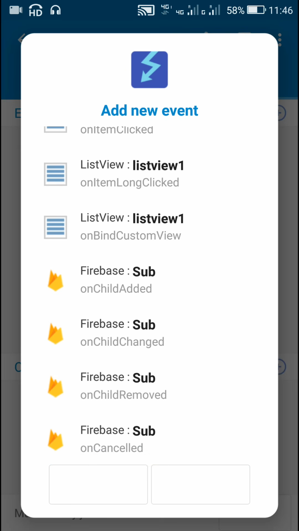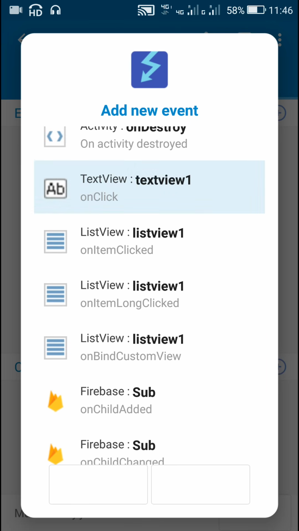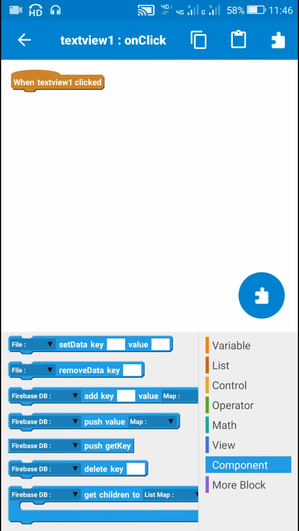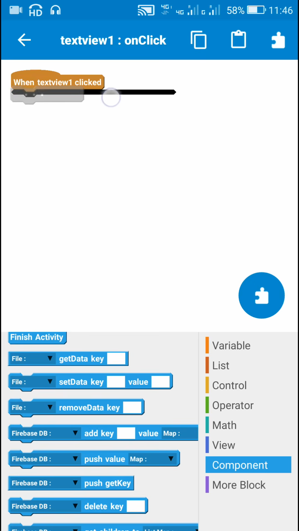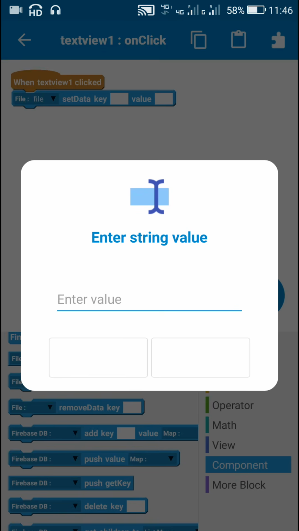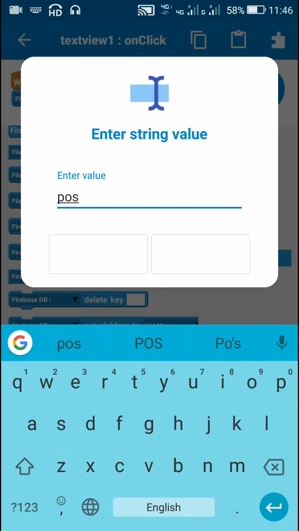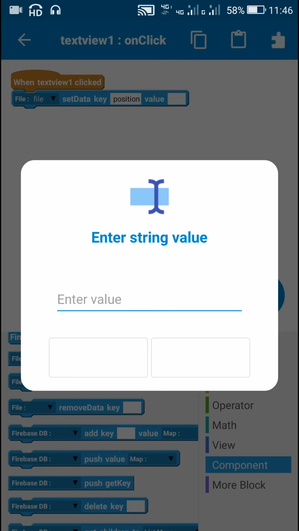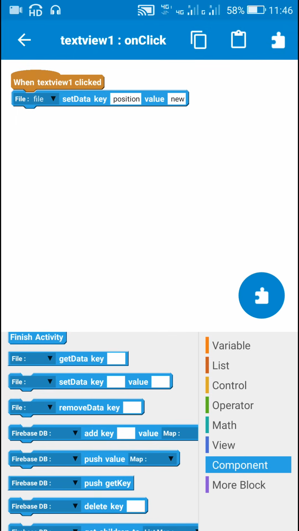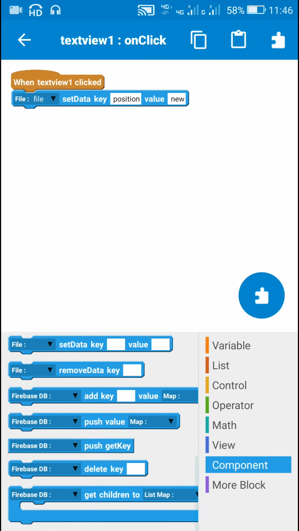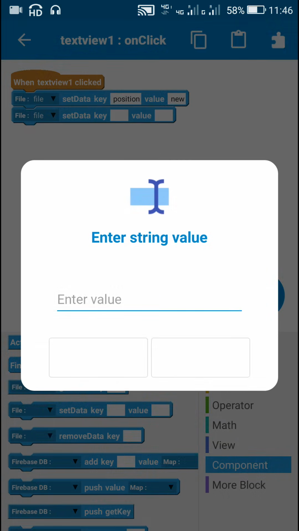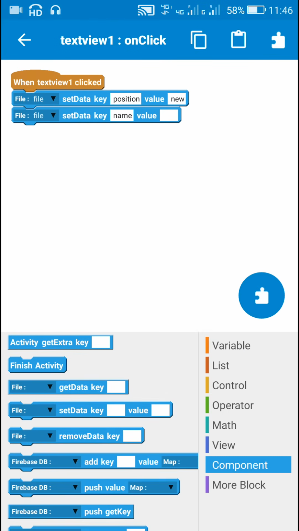So I will add this block, text view on click, and when text view 1 is clicked I will set values in file set data key. First I will set the position and its value will be new, because the user will create a new entry, and after this I will set the value of all the keys which are stored in the database. So here I will write name, next I will write